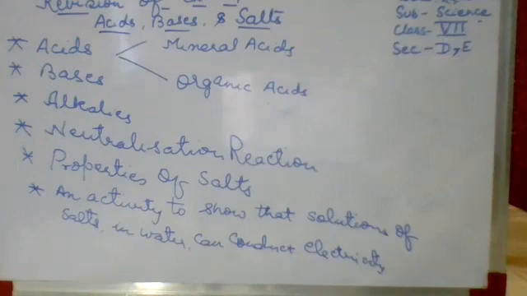Okay, ma'am. For this activity, the materials required are a beaker, salt, graphite rods, a battery, and an LED bulb. We take a beaker, fill it with water and dissolve the salt in it.